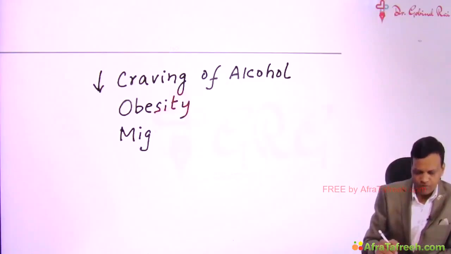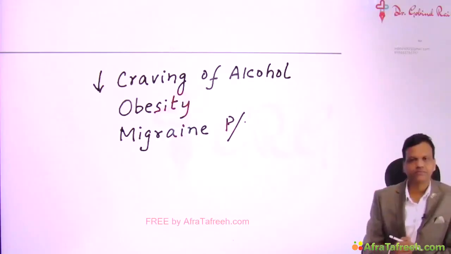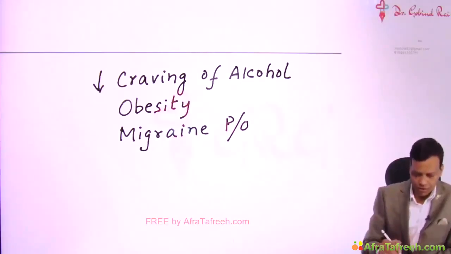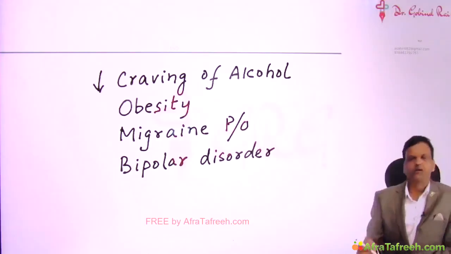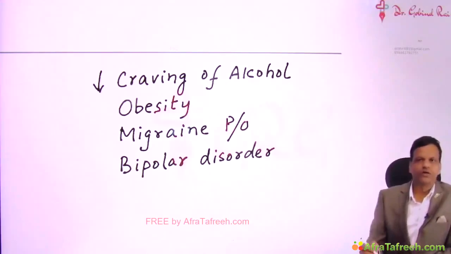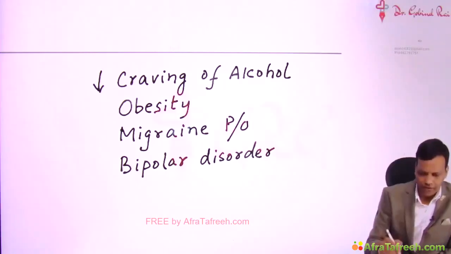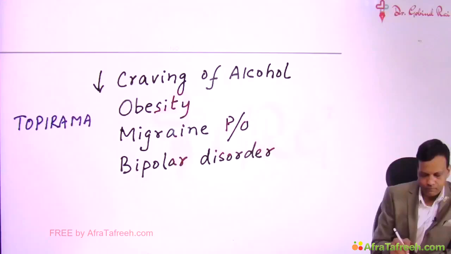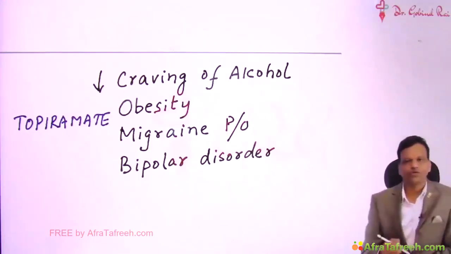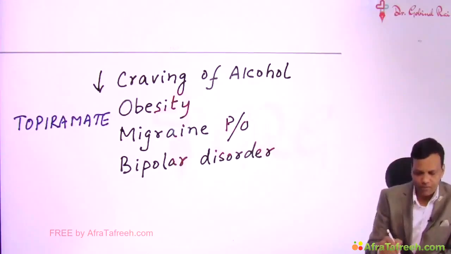Topiramate is also approved for prophylaxis of migraine. Then topiramate is also used in bipolar disorder. So topiramate is used for decreasing alcohol craving, for obesity, for migraine, and for bipolar disorder, these 4 indications apart from epilepsy.